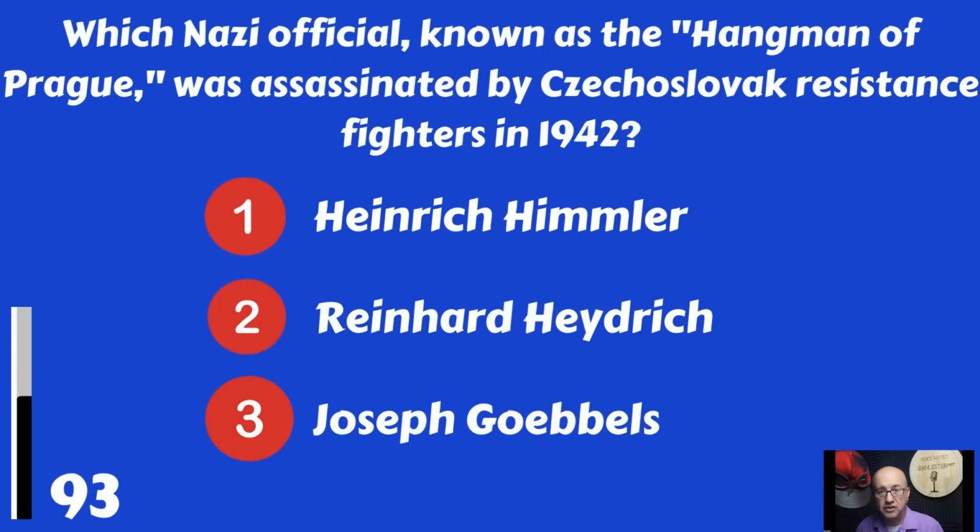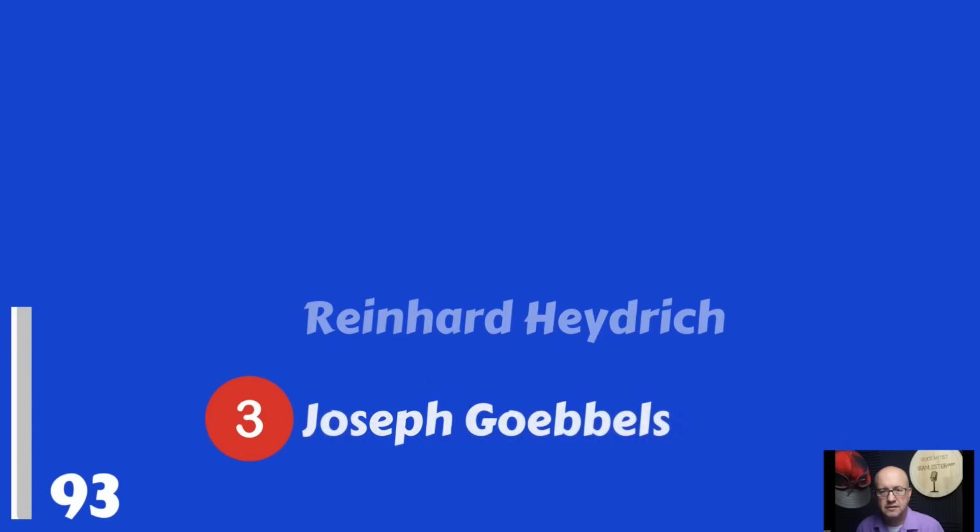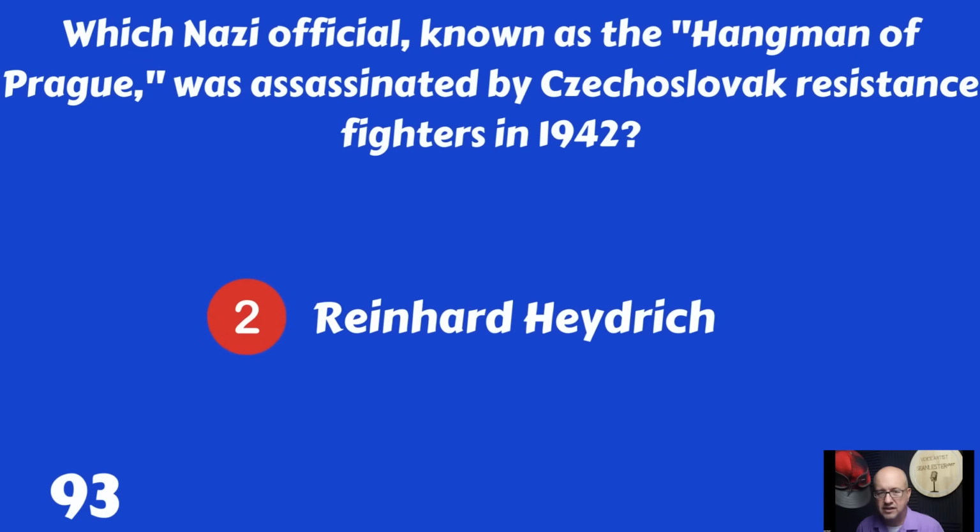Which Nazi official, known as the Hangman of Prague, was assassinated by Czechoslovak resistance fighters in 1942? Heinrich Himmler, Reinhard Heydrich, or Joseph Goebbels? That was Reinhard Heydrich.